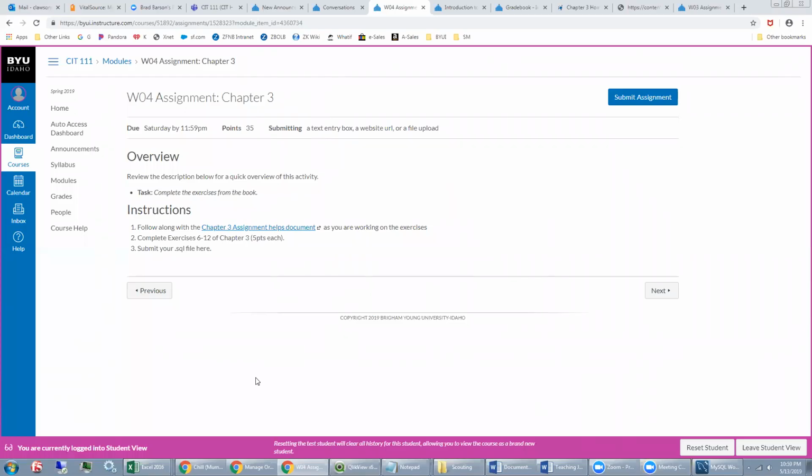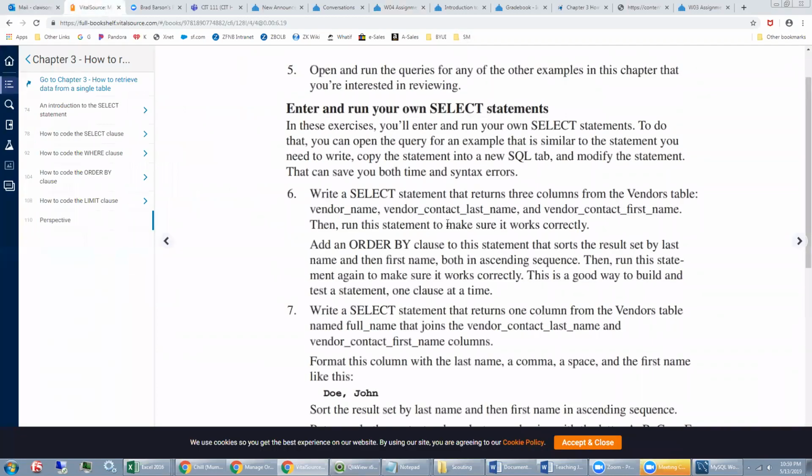So as I was going through the week 4 assignments, the chapter 3 exercises, I ran into an issue that it appears is not well explained previously in the semester. So I apologize for that, but we're going to get these added in here for you so that you can continue with this assignment. Looking at the chapter 3 questions, you're asked to create select statements based off of this